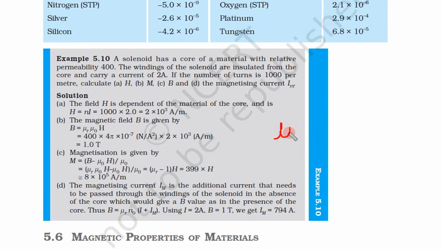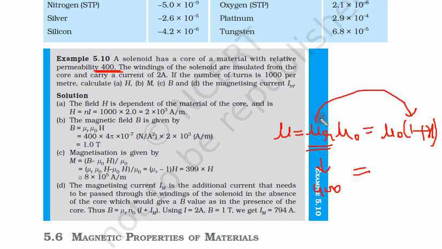Also, from this formula, mu is equal to mu r into mu naught, which is equal to mu naught times 1 plus chi. Here we have been given mu r equal to 400. If we compare, mu r is equal to 1 plus chi, both are equal.